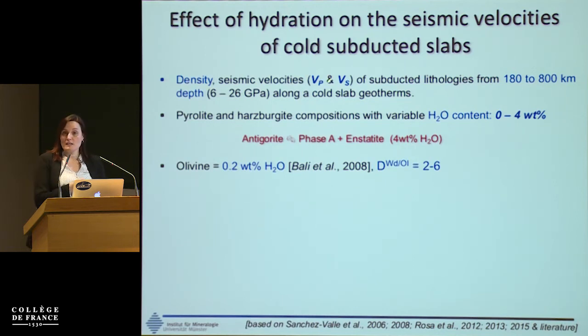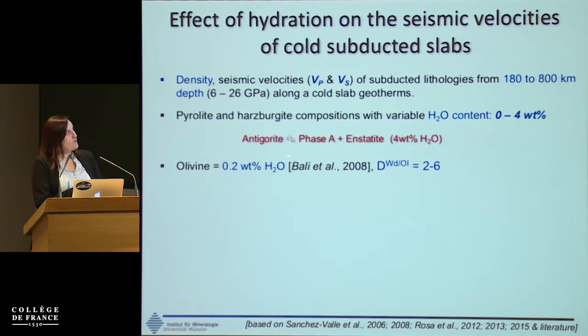We will consider two types of lithologies, pyrolitic and harzburgitic compositions, with variable water contents. The water content will vary between 0 and 4 weight percent because, as I mentioned before, this will be the upper limit for the amount of water, which corresponds to the water carried as the result of the decomposition of antigorite in the slab.